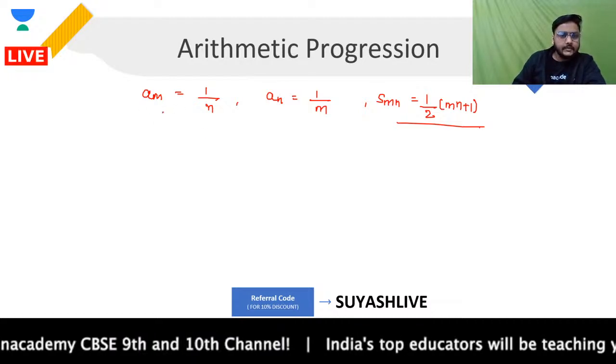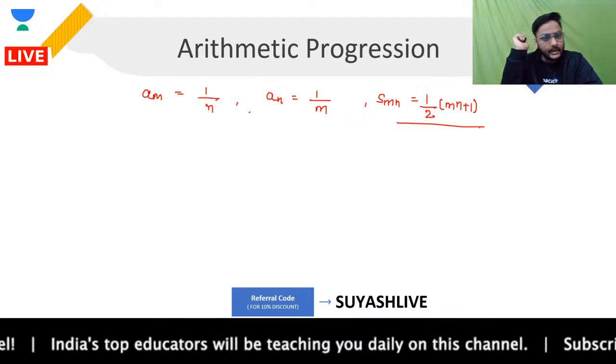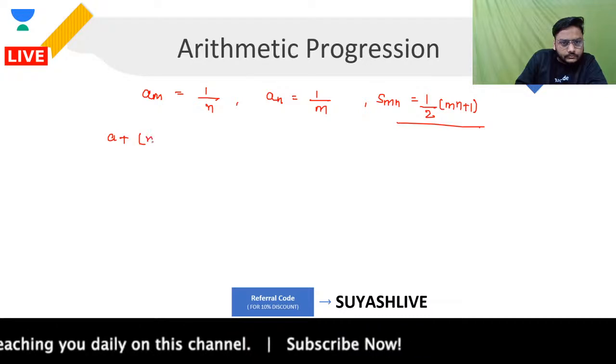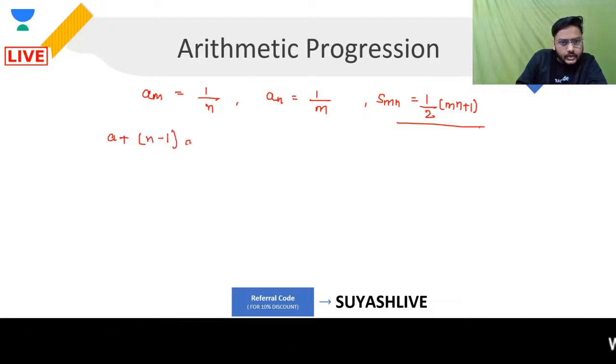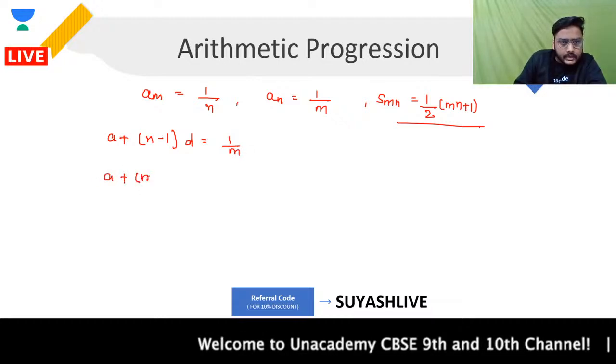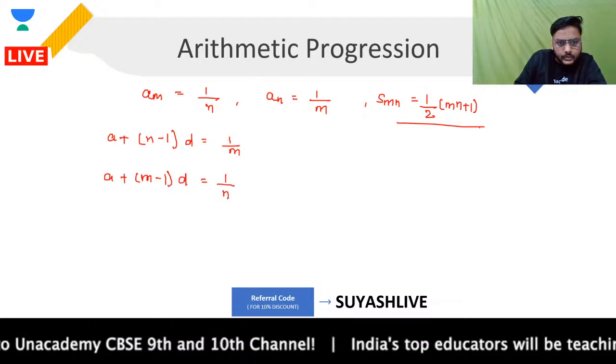Simple, guys. We have been given the mth term and the nth term. So from here I need to find two things. I want to find a and d. Simple. I will say that a plus n minus 1 into d is given to me as 1 upon m. And I can say that a plus m minus 1 into d is given to me as 1 upon n.